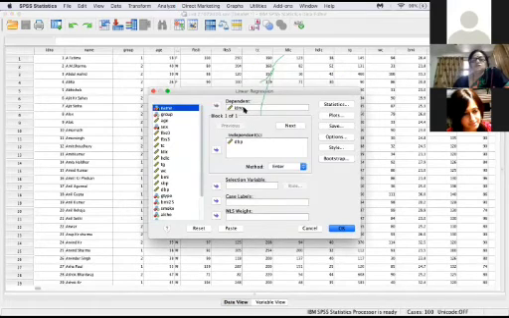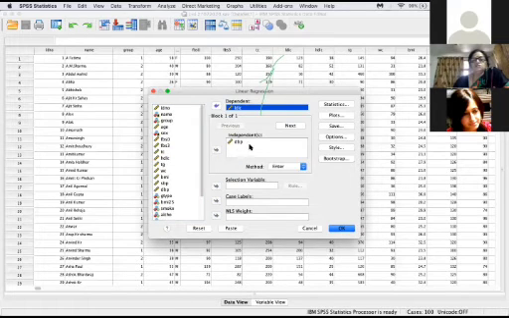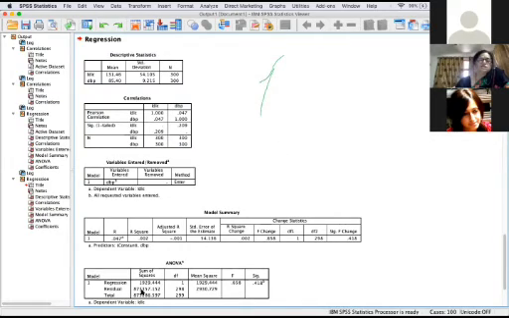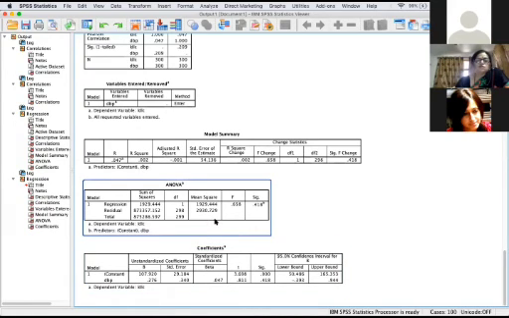This variable must be continuous in nature. So take ILDC and systolic blood pressure. Say okay. And this is a way of doing the simple linear regression. Here this is the sum of squares, and this table is very important. First of all, this is the ANOVA table.